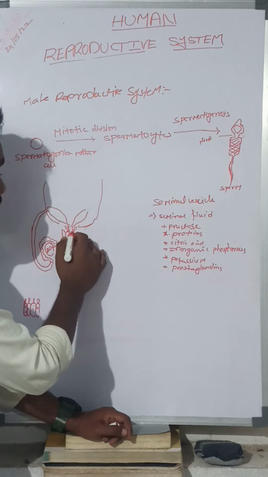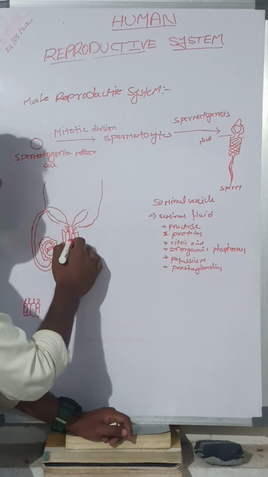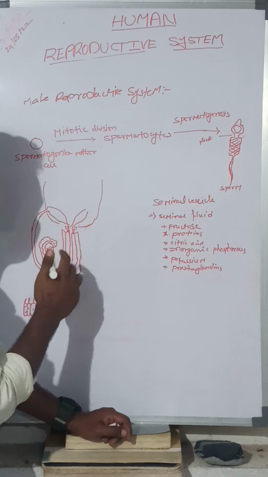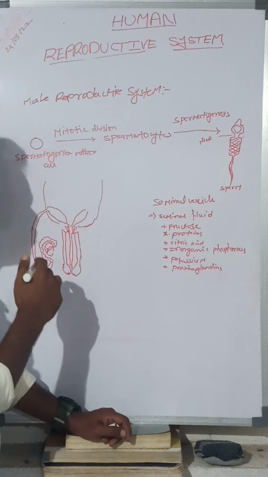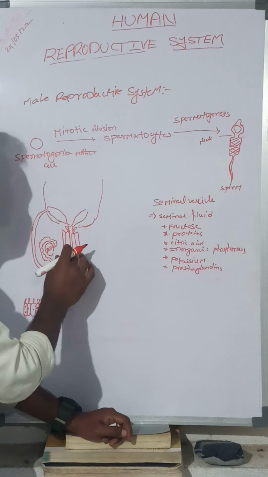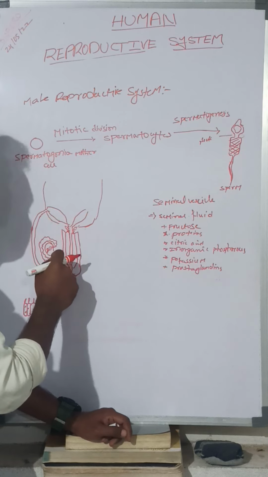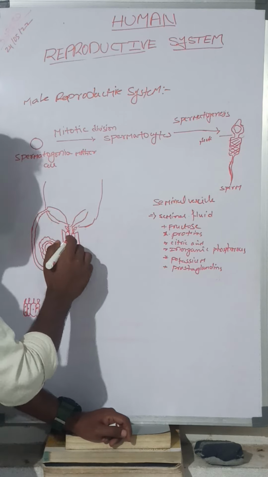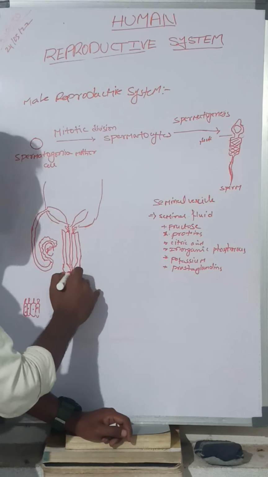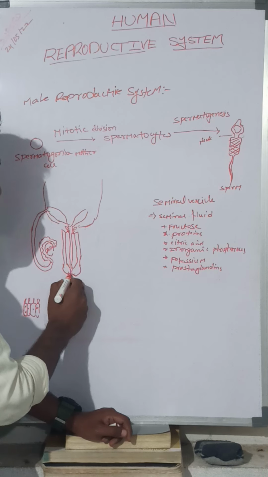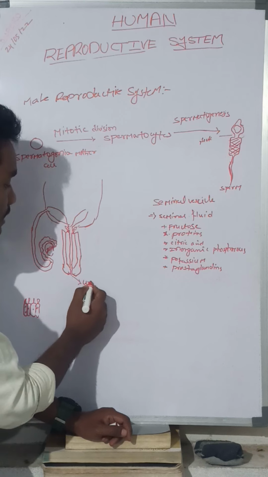Now that seminal fluid comes here, the acid activates the sperms and makes them more active. Then after, here the bulbo-urethral glands secrete the mucus. It decreases the stress to this male genital organ and acts as a flushing agent. Okay, then it comes out like this. What was the pore? It was called the urethral meatus.